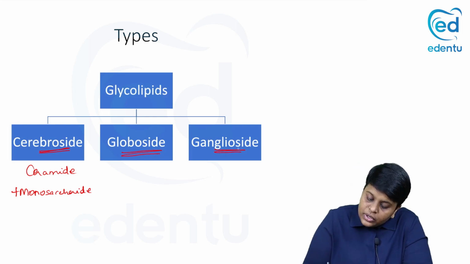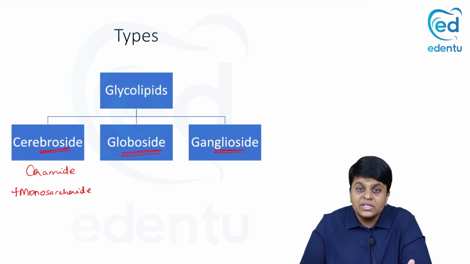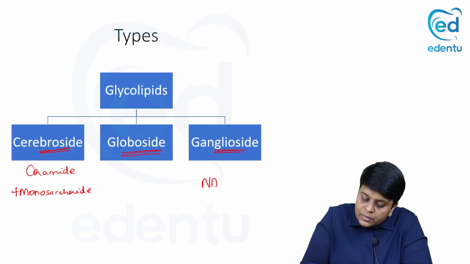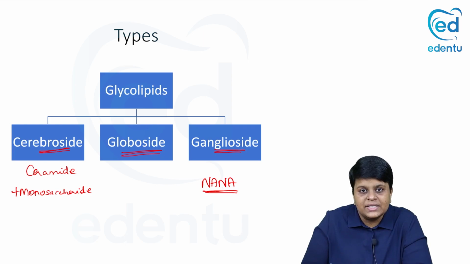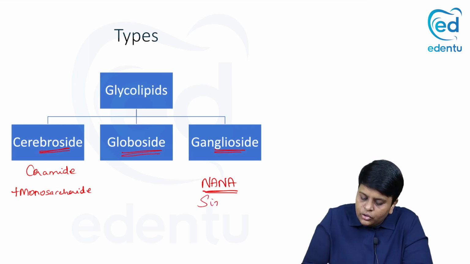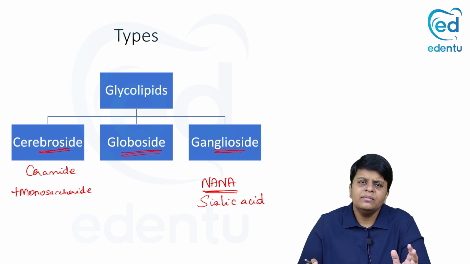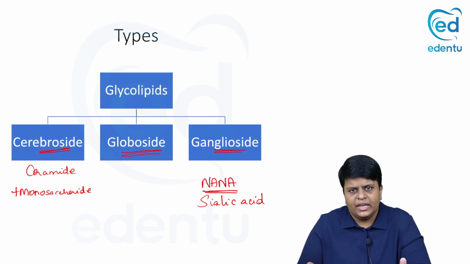Then you have something known as ganglioside. What is special about this ganglioside is, in addition to the ceramide and the oligosaccharide or the sugar moiety, you have a substance which is N-acetylneuraminic acid, or NANA. This is also referred to as sialic acid. This is the ganglioside.